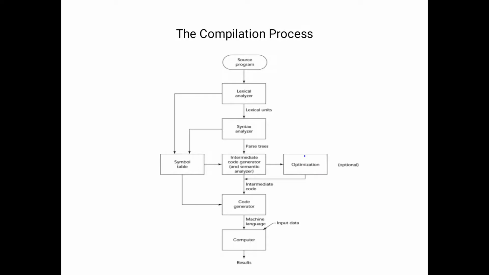And the next diagram is the compilation process. What are the steps in compilation? The first one is the source program. The source program is whatever program we give. After that, the source program goes to the lexical analyzer. A few minutes ago, I said what the lexical analyzer is: the program will be divided into different parts. That is the lexical analyzer.